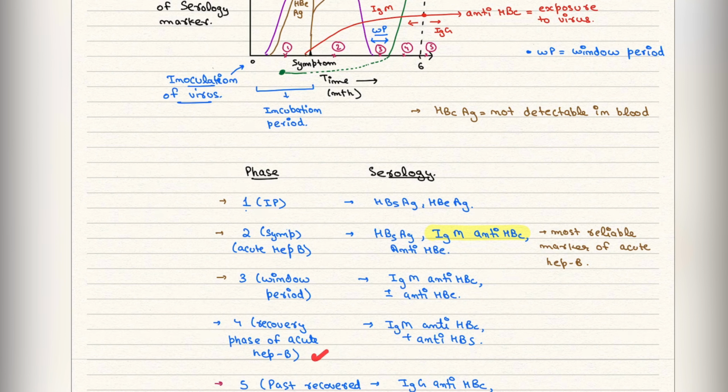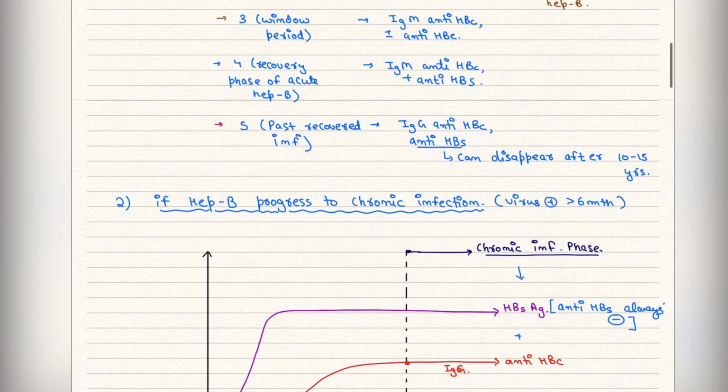Fourth phase is the recovery phase. इसमें IgM anti-HBC and anti-HBS will be found. The phase is past discovered infection. So now if Hep B progress to the chronic infection, that is more than 6 months से progress कर गया,